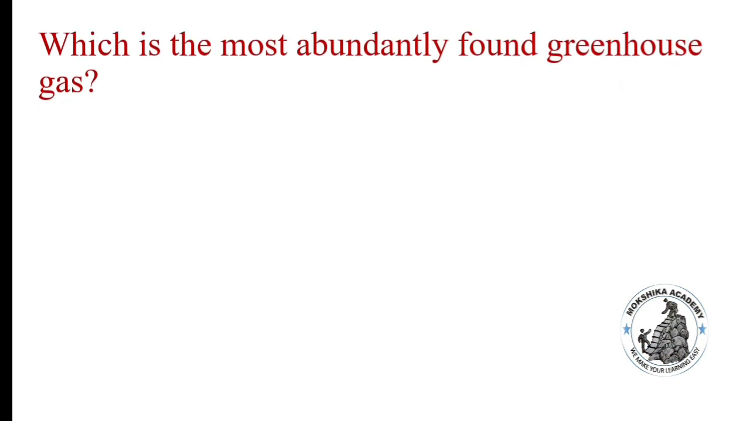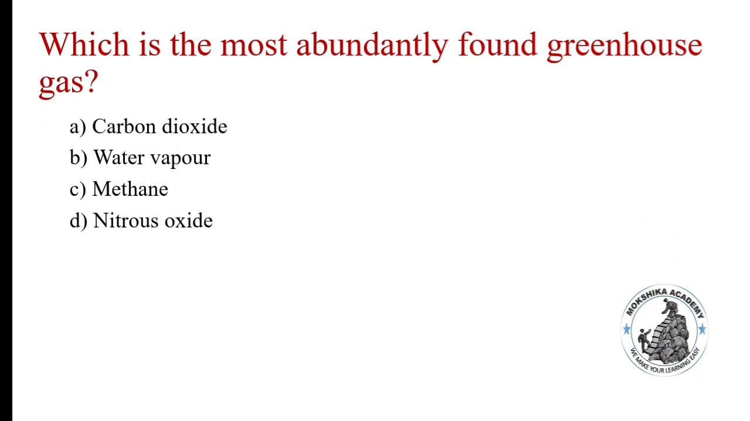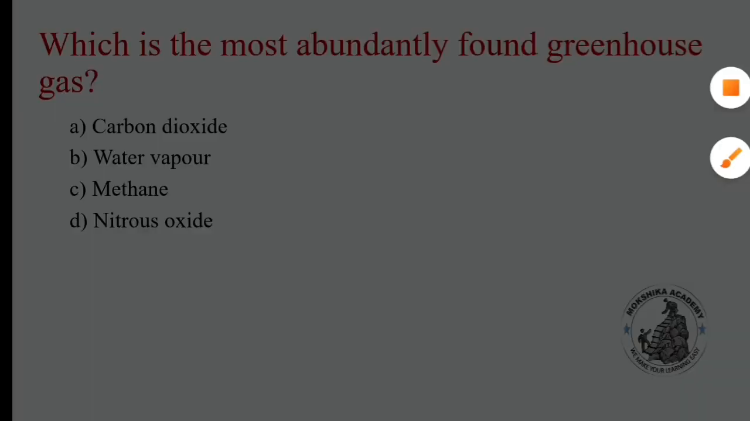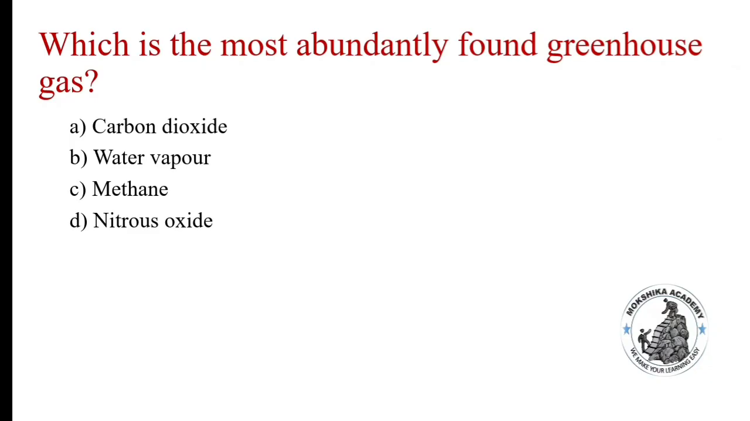Which is the most abundantly found greenhouse gas? Carbon dioxide, water vapor, methane, nitrous oxide. Means which is more abundantly seen in greenhouse gases. Option B, water vapor. Water vapor is the most abundantly found greenhouse gas, constituting around 35 to 70% of all the gases contributing to the greenhouse effect.